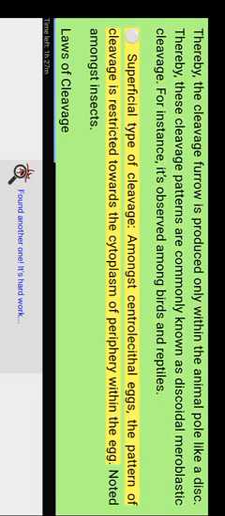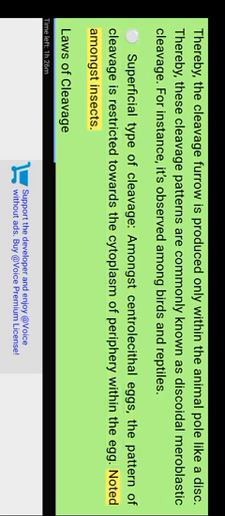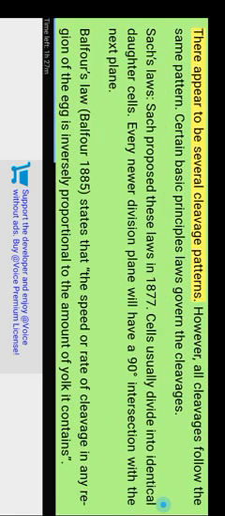Superficial type of cleavage. Amongst centrolecithal eggs, the cleavage is restricted to the cytoplasm of the periphery within the egg. Noted amongst insects. Laws of cleavage. There appear to be several cleavage patterns. However, all cleavages follow the same pattern. Certain basic principles or laws govern the cleavages.